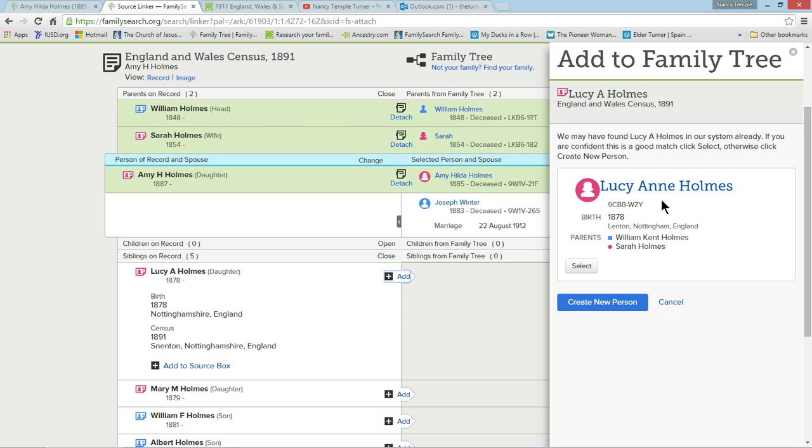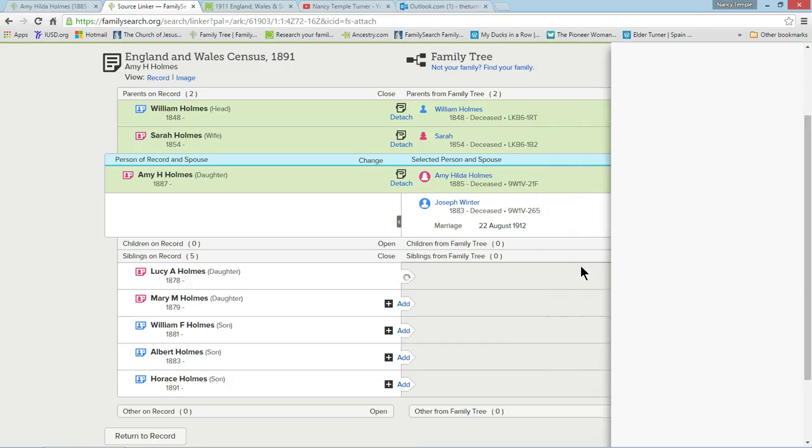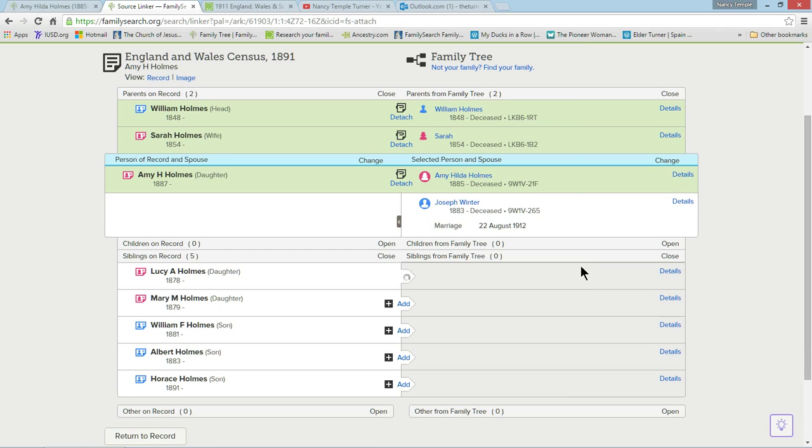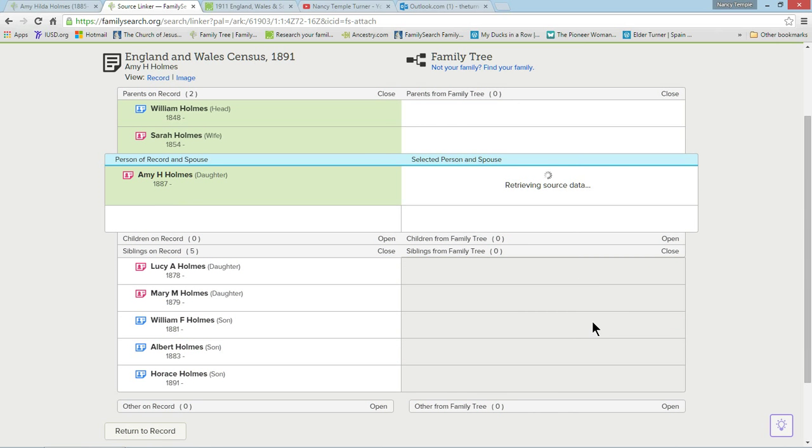And so there is a Lucy Ann Holmes already here. So I don't want to create a duplicate of her. So let's go ahead, and I'm going to attach the source to her. We're going to have some duplicate parents that we're going to have to combine later, and that will be a different video. But for now, we're just going to attach the source to her.